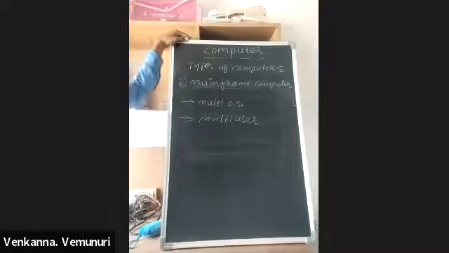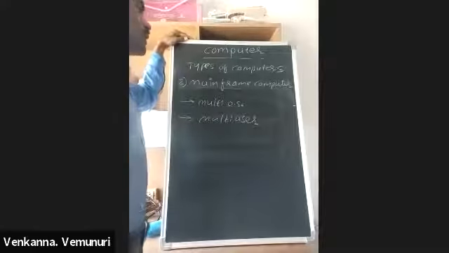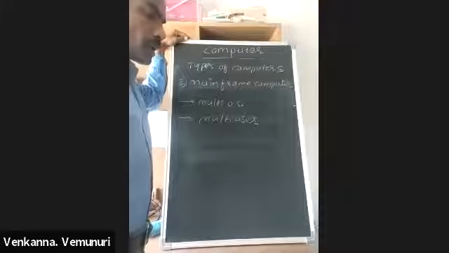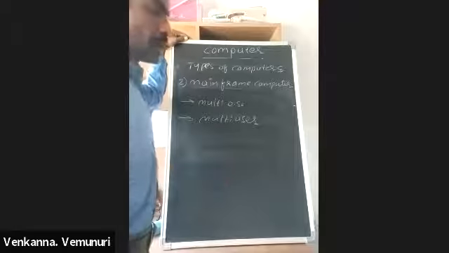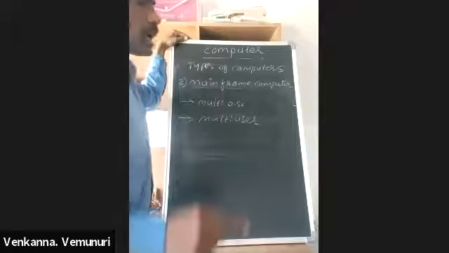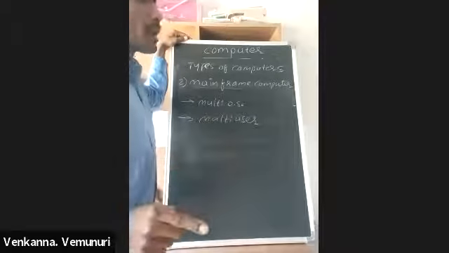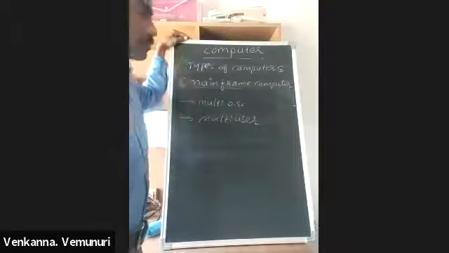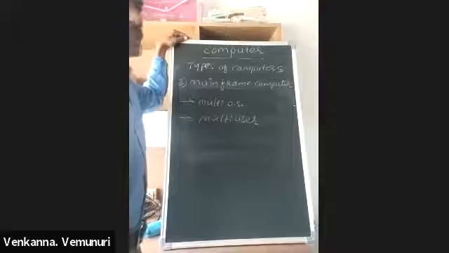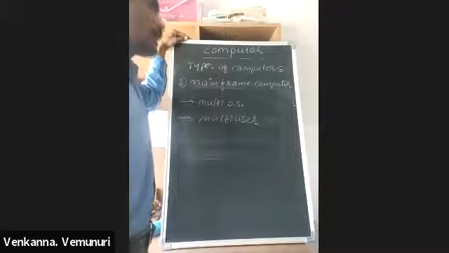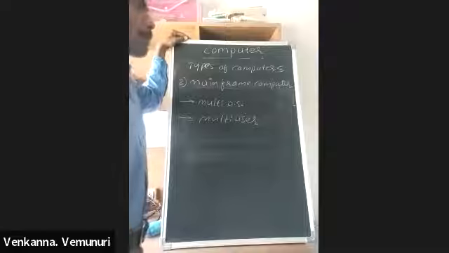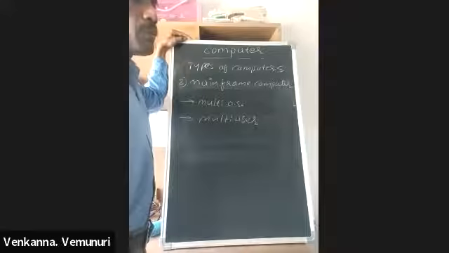Mainframe computers are generally used in ATM card processing. Means when we insert an ATM card in an ATM center, immediately, all the ATM cards in our country are linked to one server, means one mainframe computer. For example, SBI's main server is located in Mumbai.